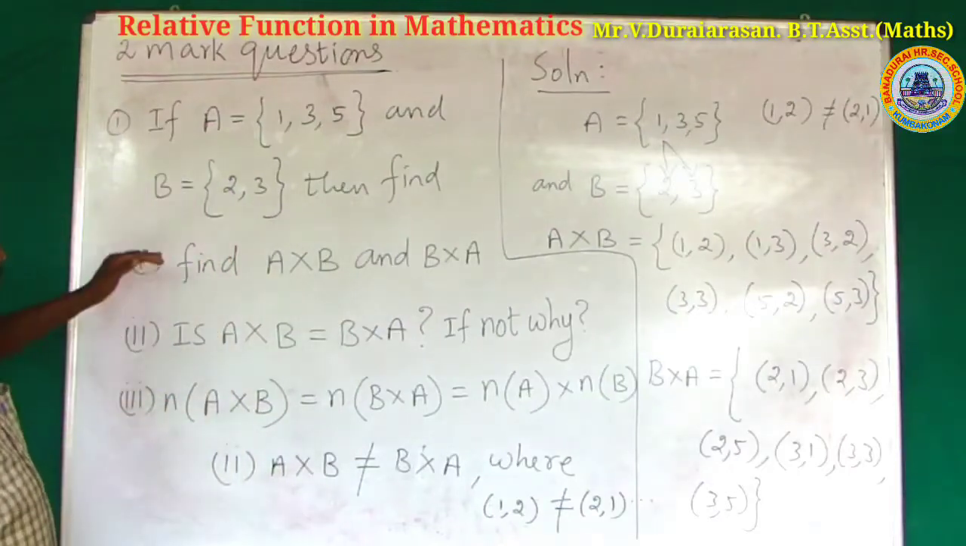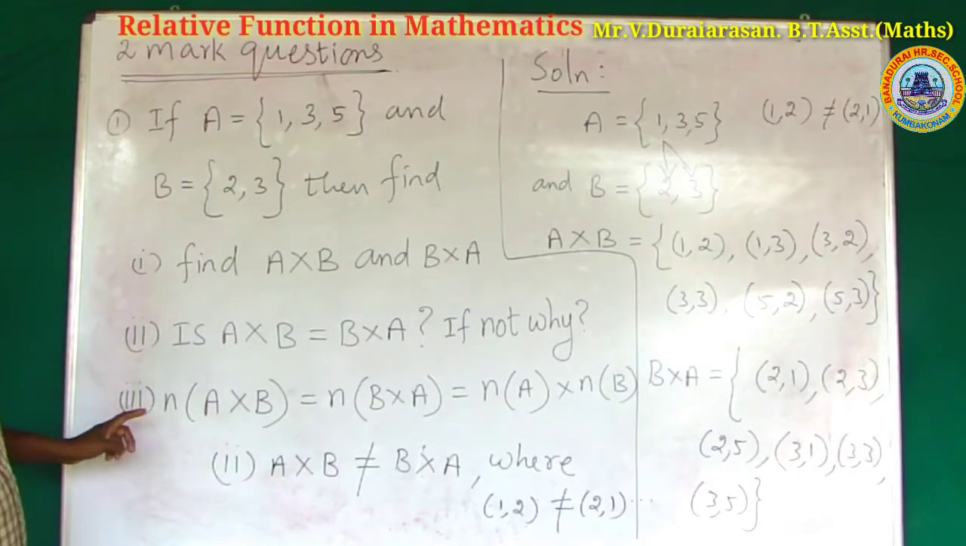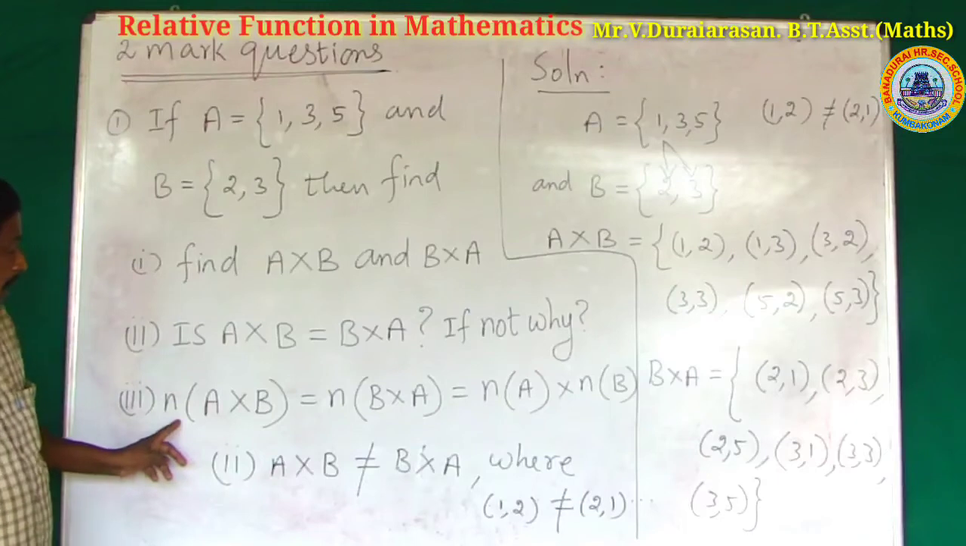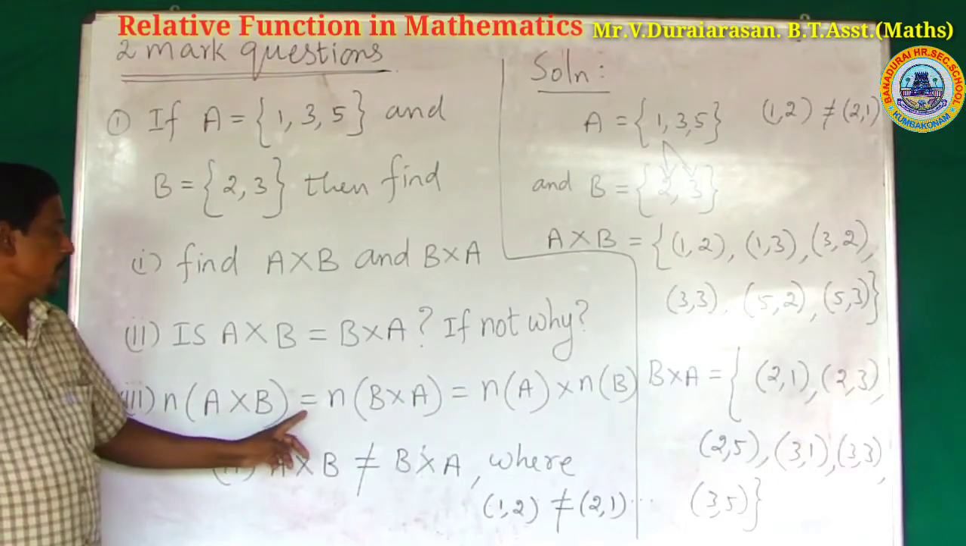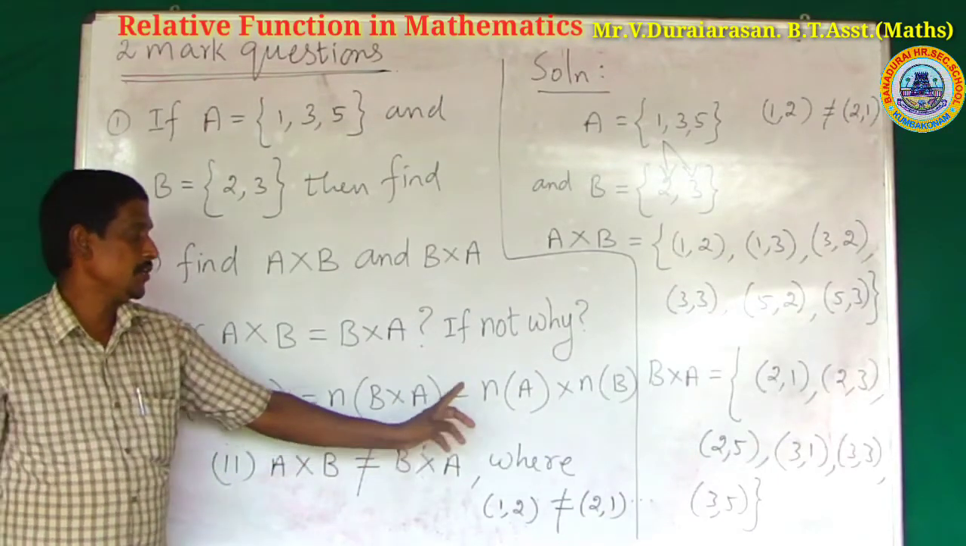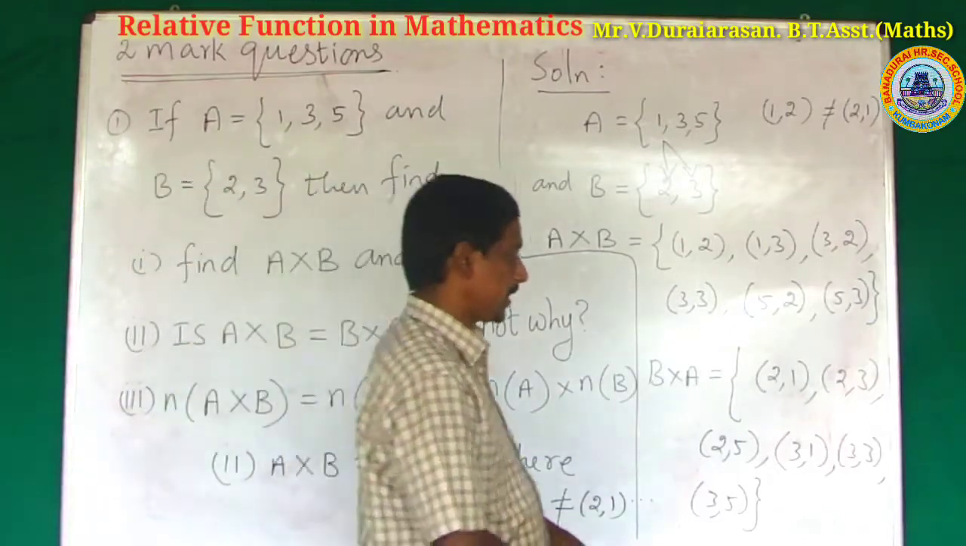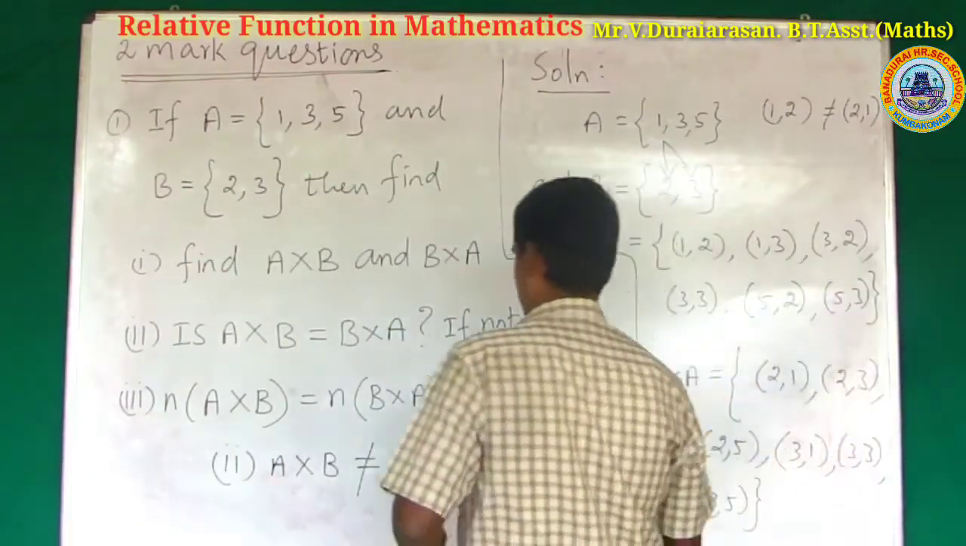That's all. Question number 3. What is the question? n of A cross B is equal to n of B cross A, is equal to n of A times n of B.